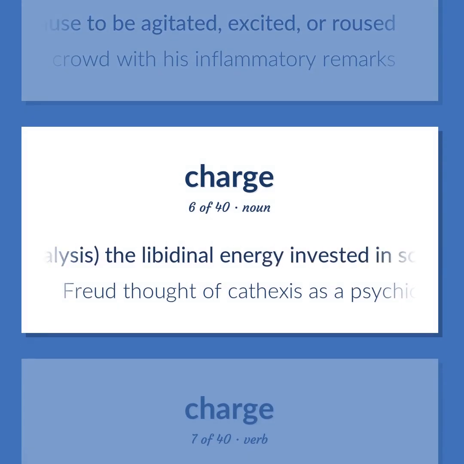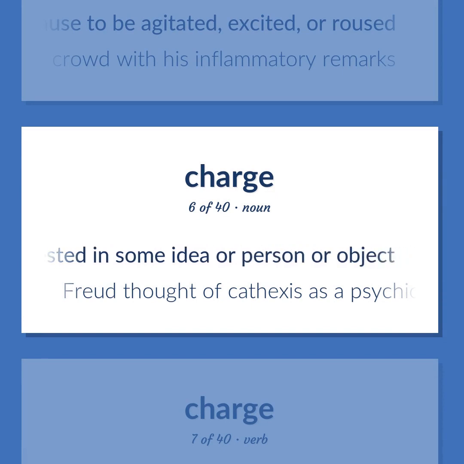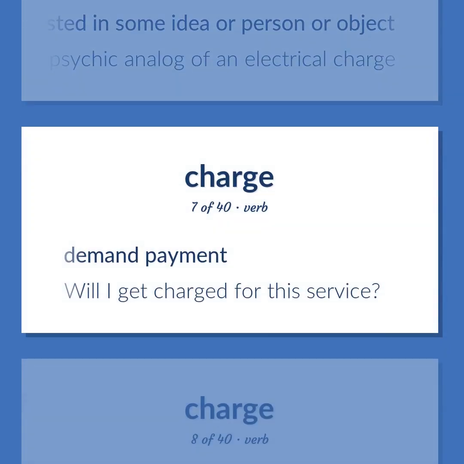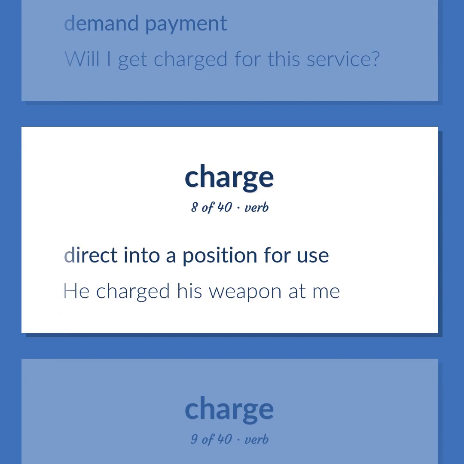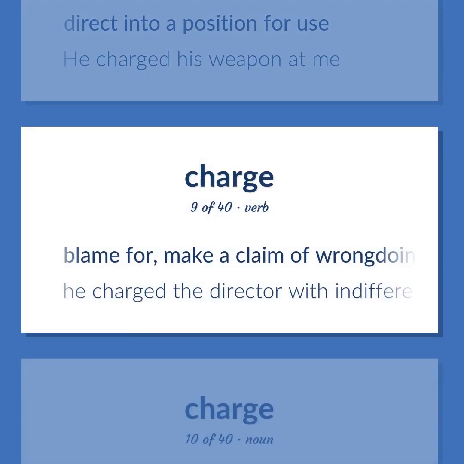Psychoanalysis. The libidinal energy invested in some idea or person or object. Freud thought of cathexis as a psychic analog of an electrical charge. Demand payment. Will I get charged for this service? Direct into a position for use. He charged his weapon at me.